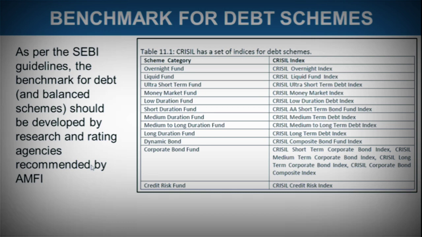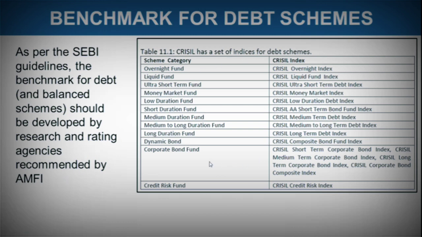The ratings also show the risk related to that particular fund. The rating ranges from triple A, double A, A, to double B, B, C, as such. These ratings are provided by credit rating agencies, and they are the ones who also set the benchmark for the debt schemes, as recommended by AMFI.